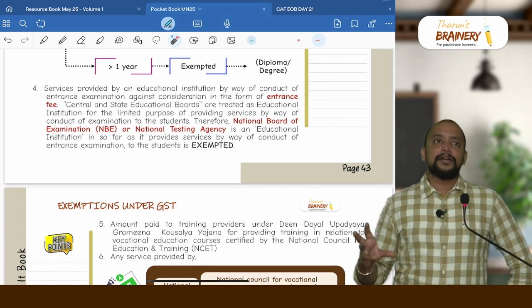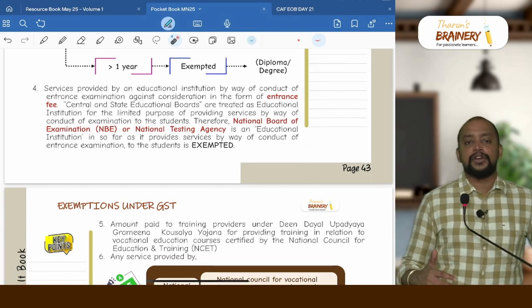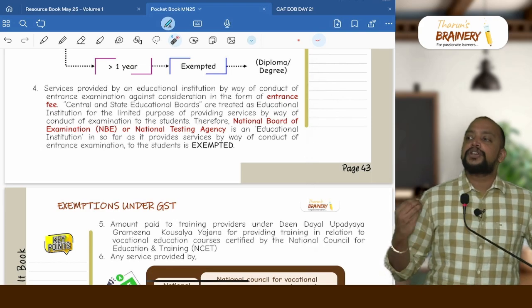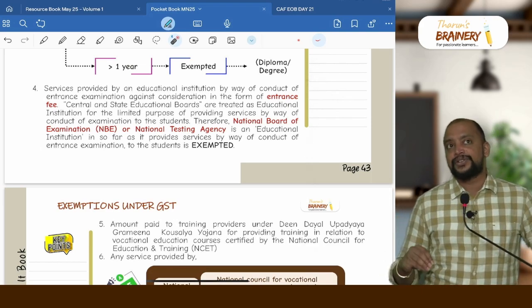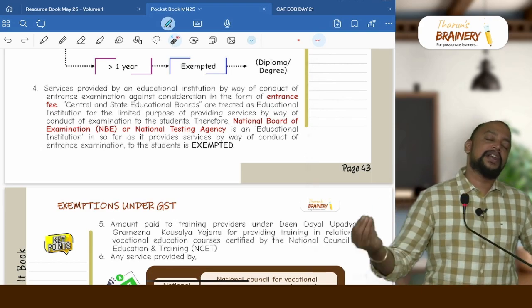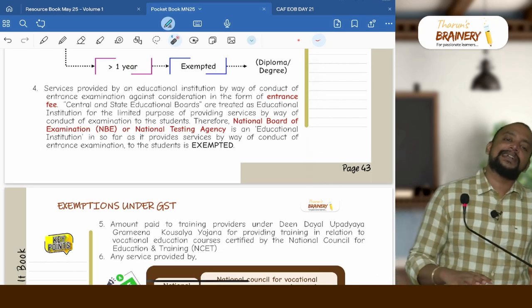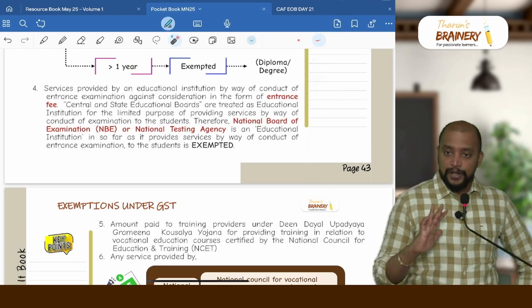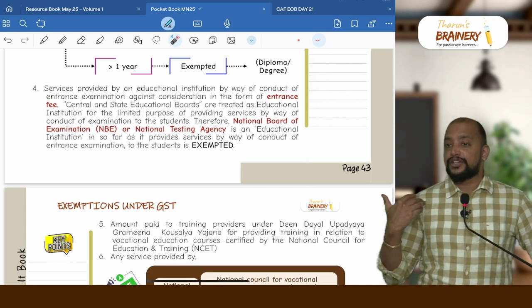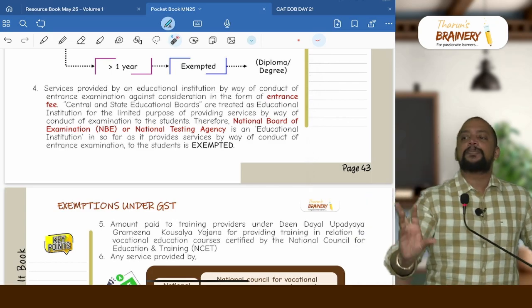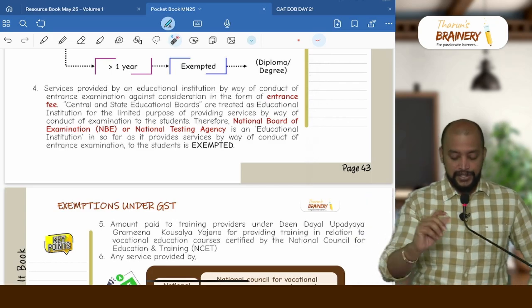Here there are some bodies, like the National Board of Examination or Central Testing Agency, whose objective is only to conduct the entrance examination and give the score. Based on that, candidates will get admission. So if they are collecting entrance exam fees, that is also exempted because they are treated on par with an education institution for the limited purpose of conducting the entrance examination.